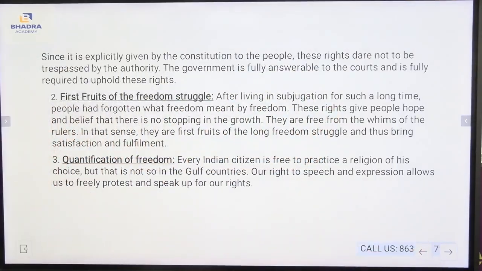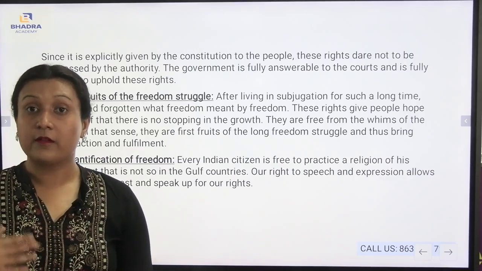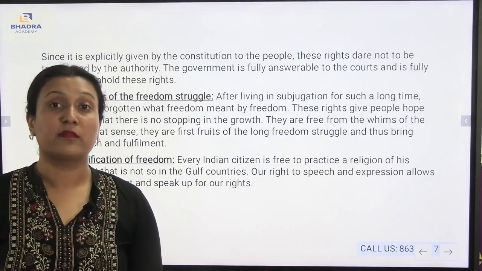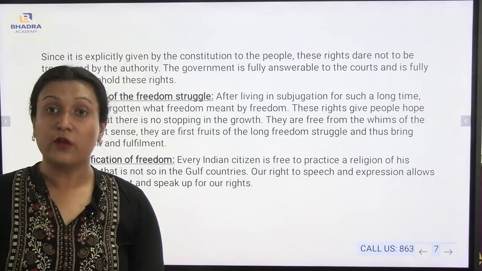Second comes, since it is explicitly given by the Constitution to the people, these rights dare not be trespassed by the authority. As the fundamental rights are given by the Constitution, the authority must not cross its limits or trespass.